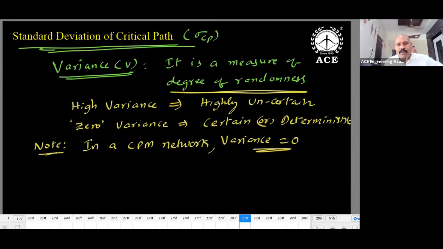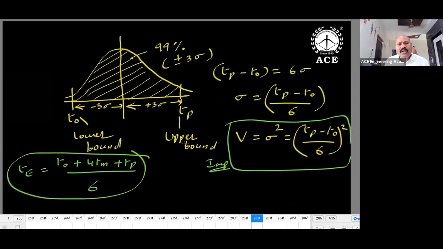Next, variance. Whenever you're using probability, standard deviation is a must. So expected value and standard deviation both I need. For getting standard deviation, I need variance. So what is the meaning of variance? It is a measure of degree of randomness. High variance means highly uncertain. Zero variance means deterministic. In a PERT network, how to get variance of each activity?